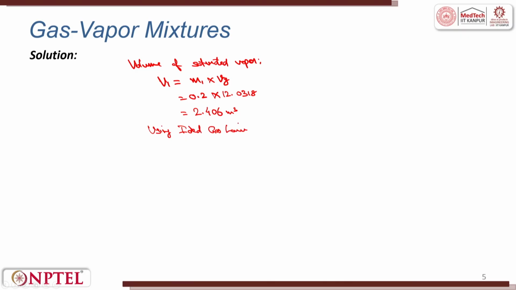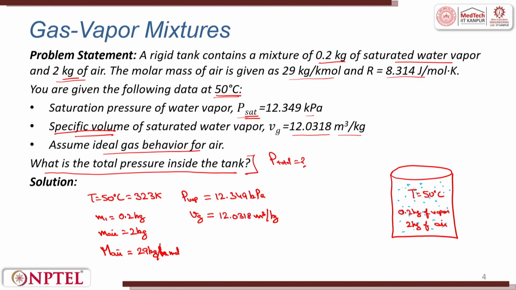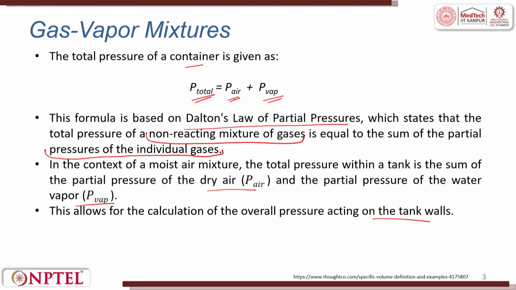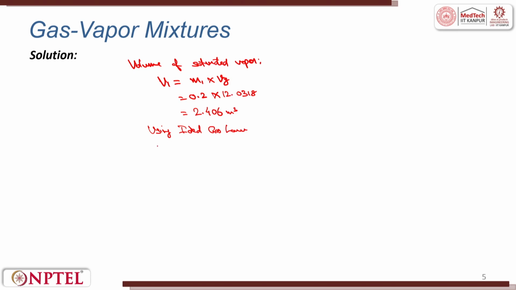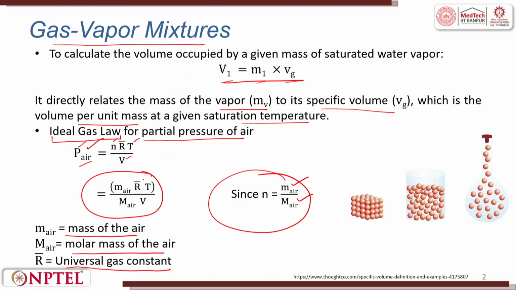Now, using the ideal gas law, because what is the question? You need to find the total pressure. To find the total pressure, I already know the pressure of vapor. Total pressure is the pressure of air plus the pressure of vapor. These are partial pressures. Pressure of vapor is given. Now, pressure of air is to be calculated. Using the ideal gas law, I will find the pressure of air using this relation.